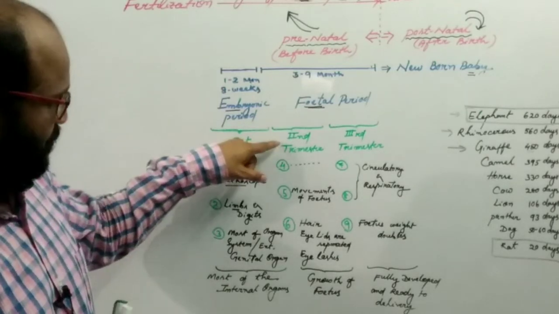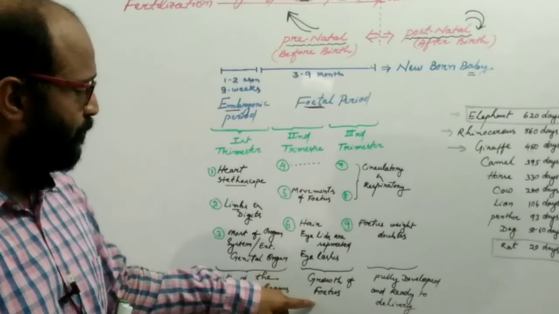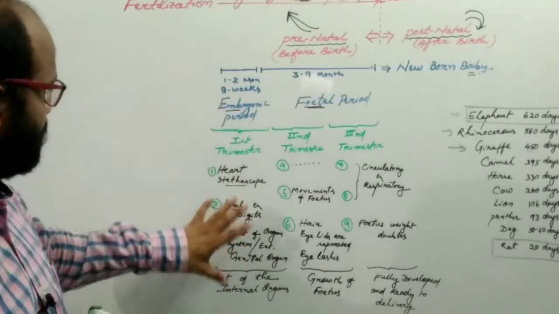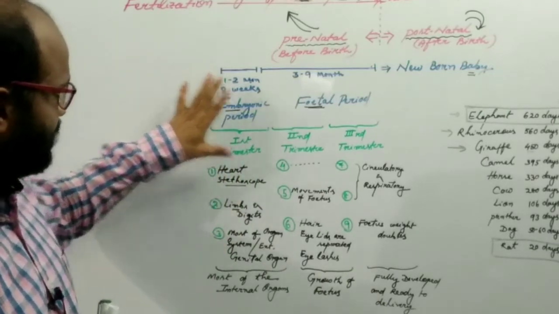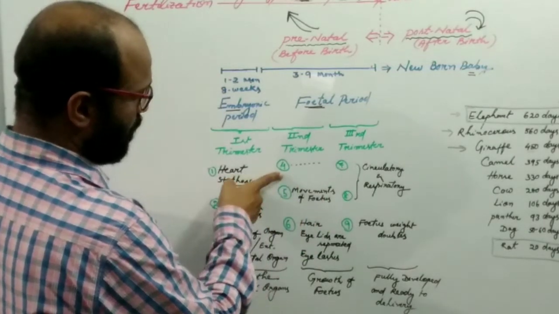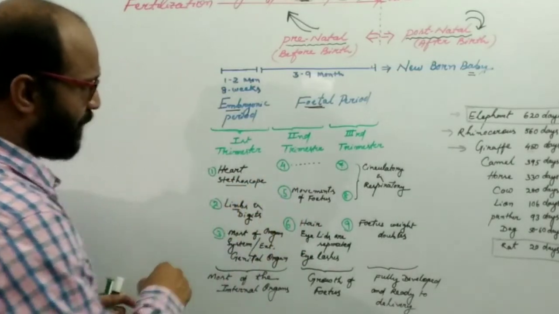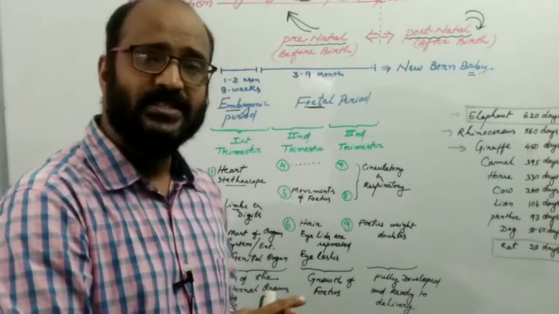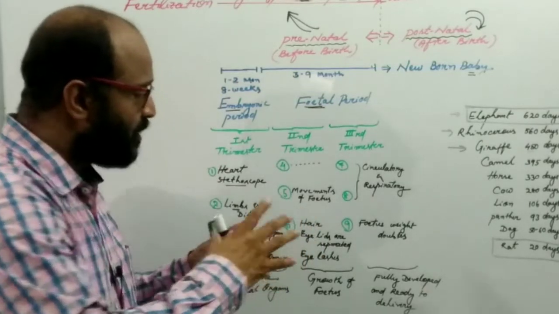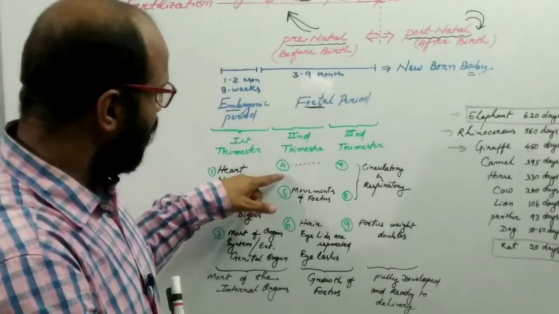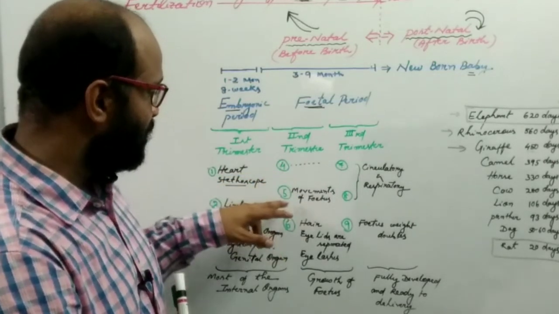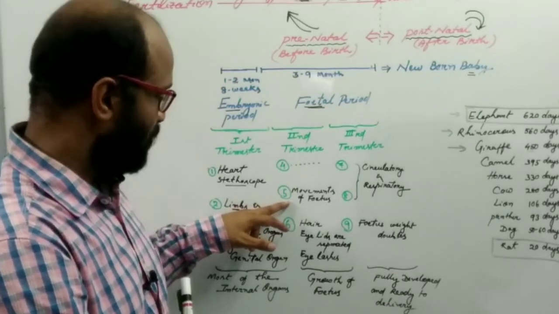And in the second trimester, the growth of the fetus takes place. Most of the organs are developed during the first trimester, and in the second trimester there is no specific organ development in the 4th month of pregnancy. In the 5th month of pregnancy there are movements of the fetus. The mother can feel the movement of the fetus after the end of the 4th month, so the movement begins during the 5th month of pregnancy.